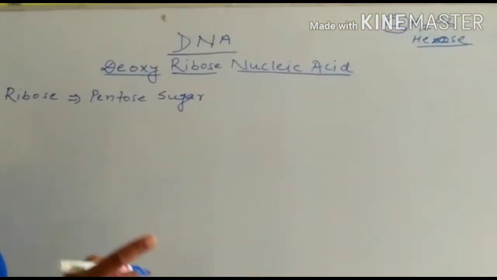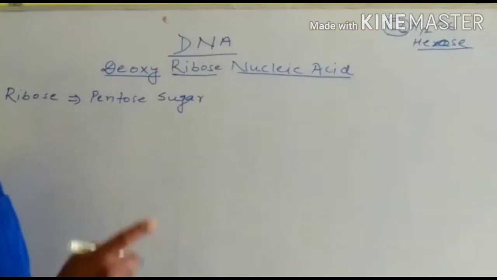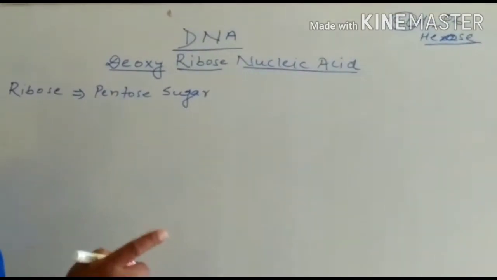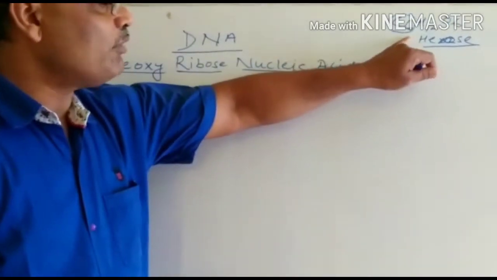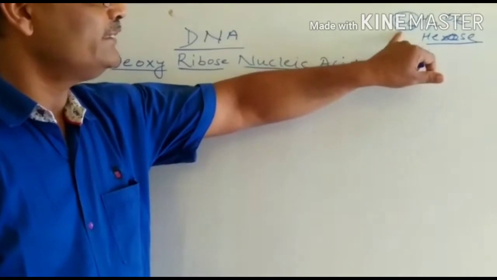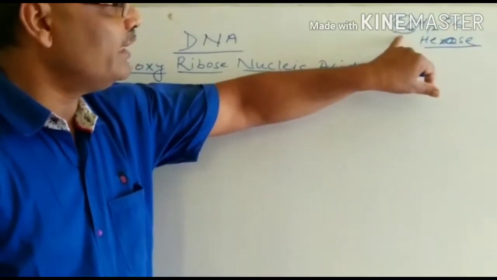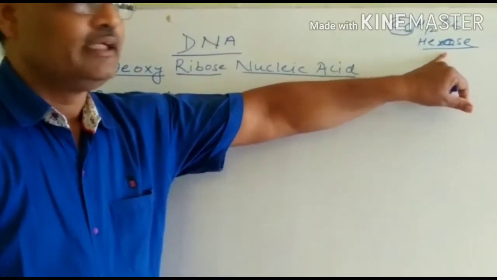As we know, 1 carbon atom is mono, 2 carbon atoms is bi or di, 3 carbon atoms is tri. Similarly, the 6 carbon atom containing compound, that is C6H12O6, is a hexose sugar.